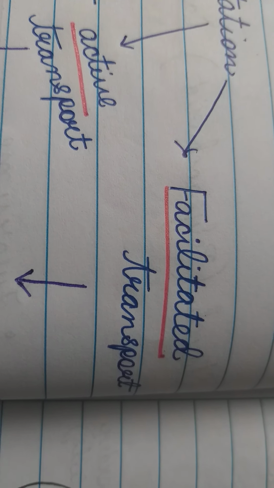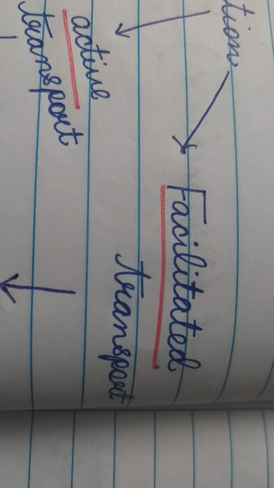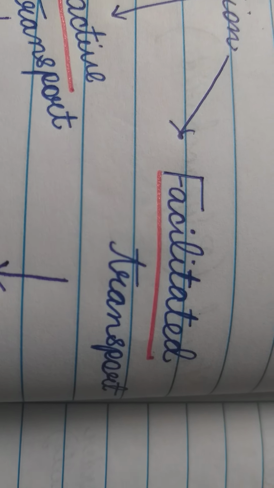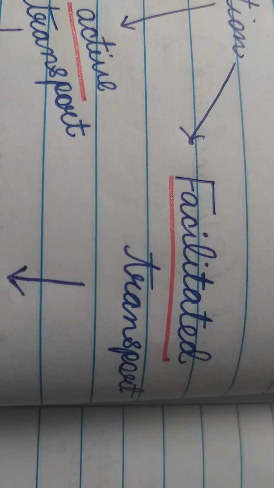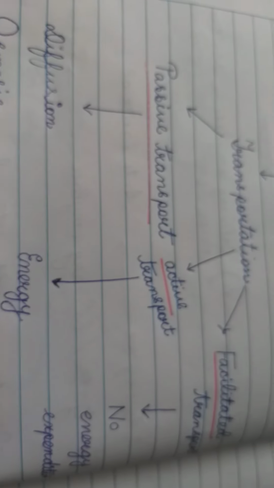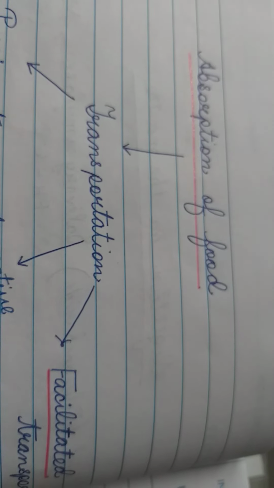The carrier or transporter is present in the plasma membrane or cell membrane of the mucosa or mucosal cells lining the villi. The carrier or transporter facilitates the transportation of nutrients. So these are the three mechanisms by which absorption of food takes place.